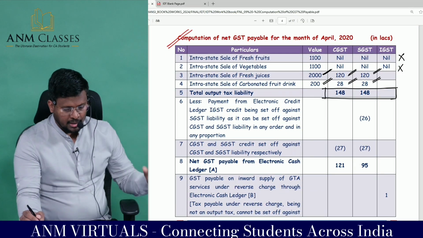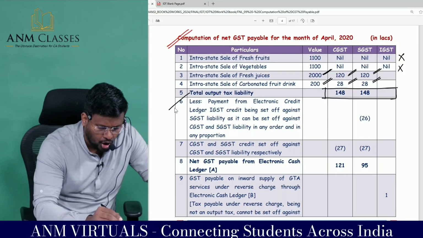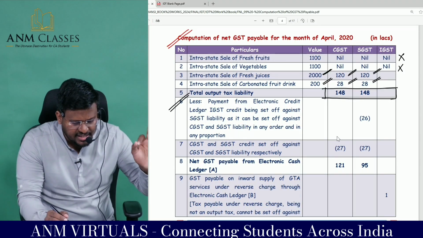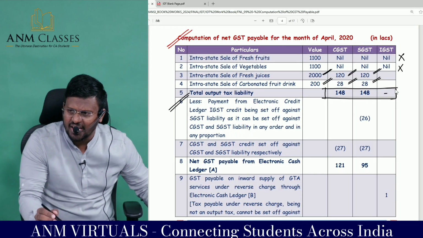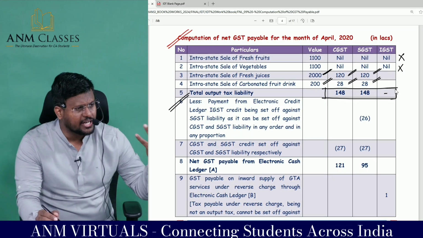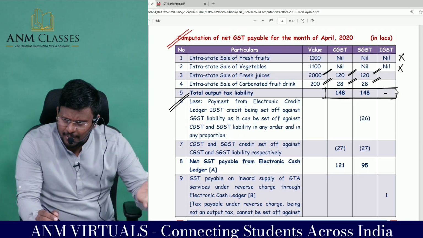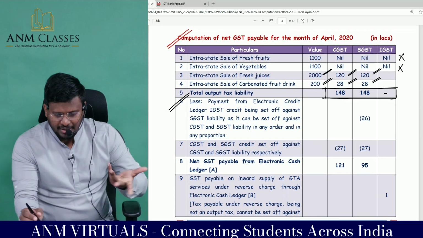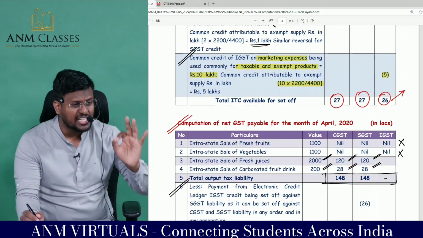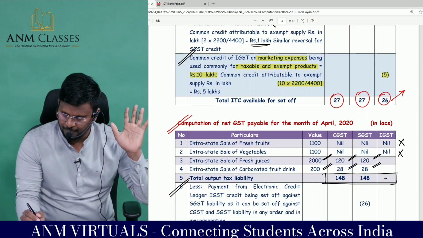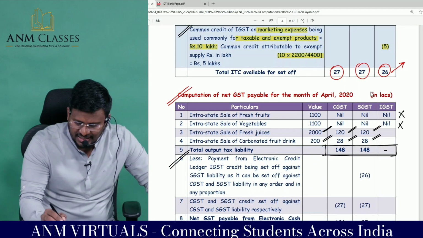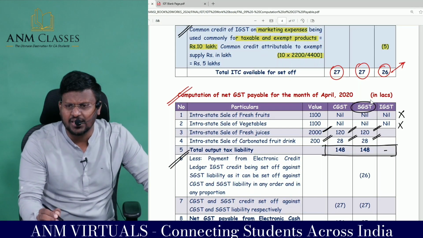Comfortable? Sir, less payment from electronic credit ledger, IGST credit being set off against what? SGST liability. Here there is no IGST liability at all. If there is any IGST liability, IGST credit would have been knocked off against the IGST liability. But since there is no IGST liability, we know that the rule is first the IGST credit should be exhausted. So that 26 lakh in this question, sir, that has been fully utilized against what?